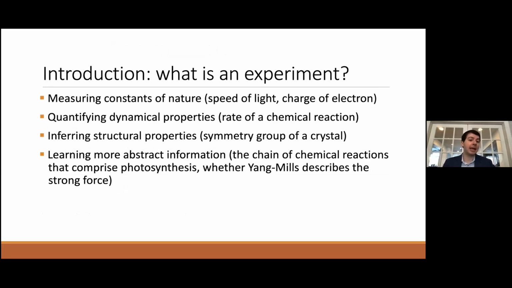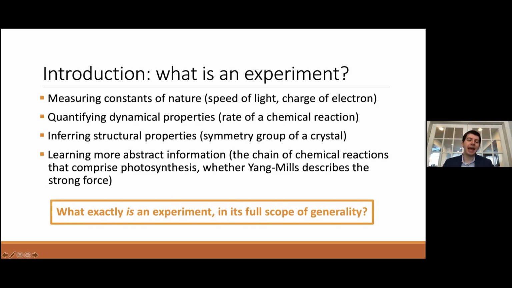But by means of example, experiments include measuring constants of nature, such as the speed of light or the charge of an electron, quantifying dynamical properties, such as the rate of a chemical reaction, inferring structural properties, such as the symmetry group of a crystal, or learning more abstract information, such as the chain of chemical reactions that comprise photosynthesis, whether Yang-Mills describes the strong force. So we would like to ask in a mathematically precise way, what exactly is an experiment in its full scope